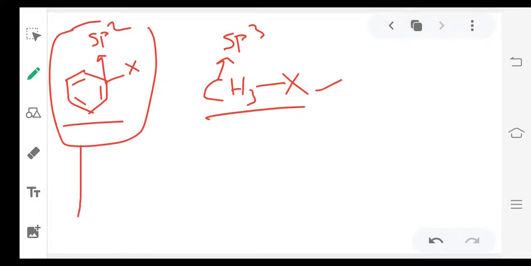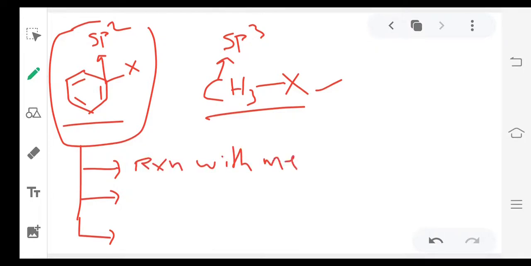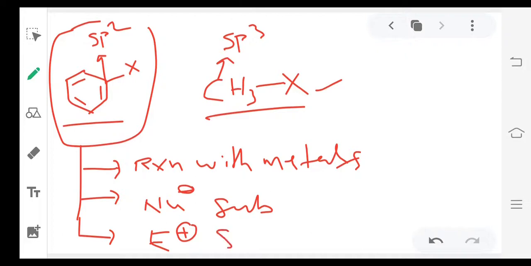So these aryl halides undergo different reactions. The reactions are classified into three ways. One is reaction with metals. Second one is nucleophilic substitution reactions. Third one is electrophilic substitution reactions. Before starting reaction with metals, I would like to explain the important